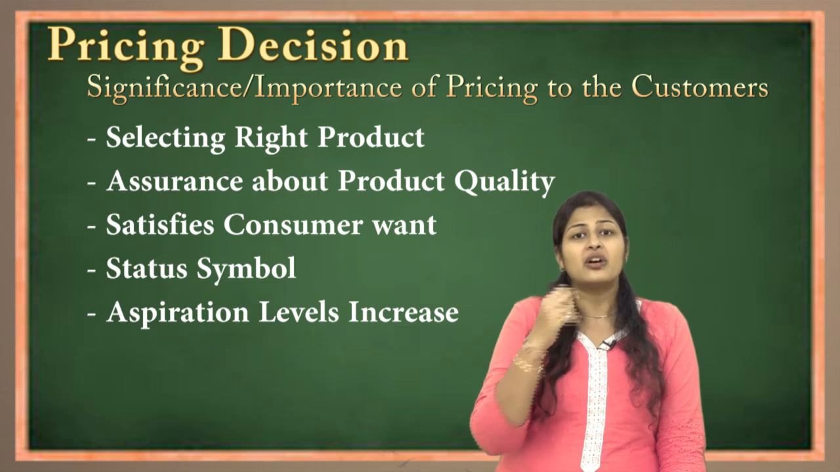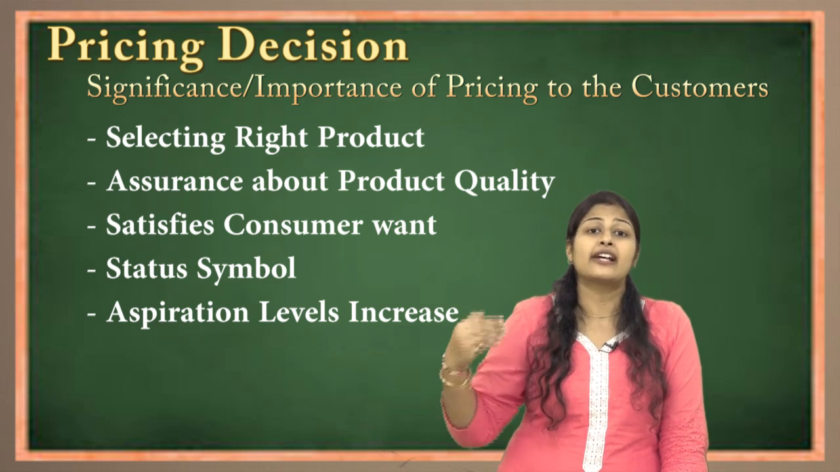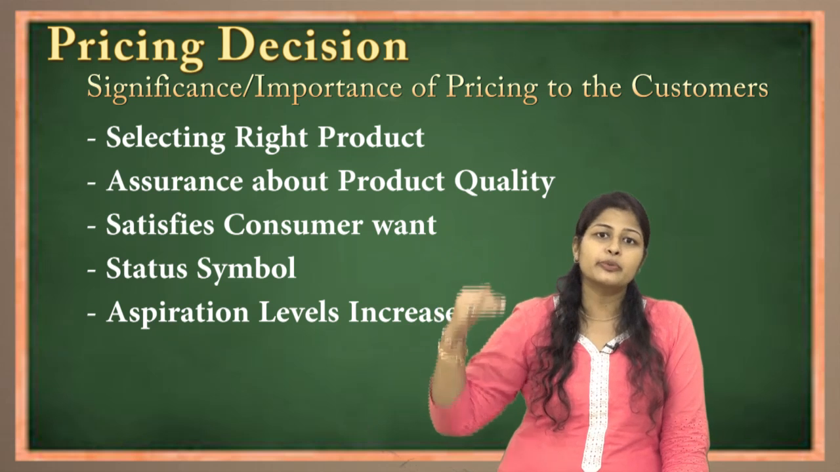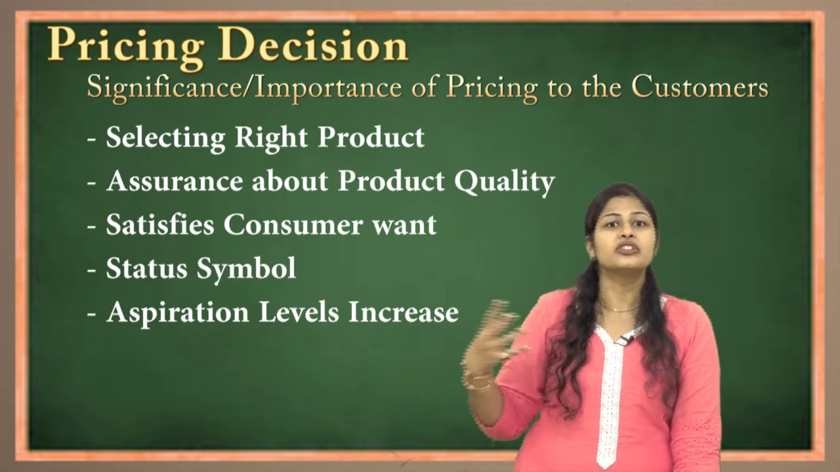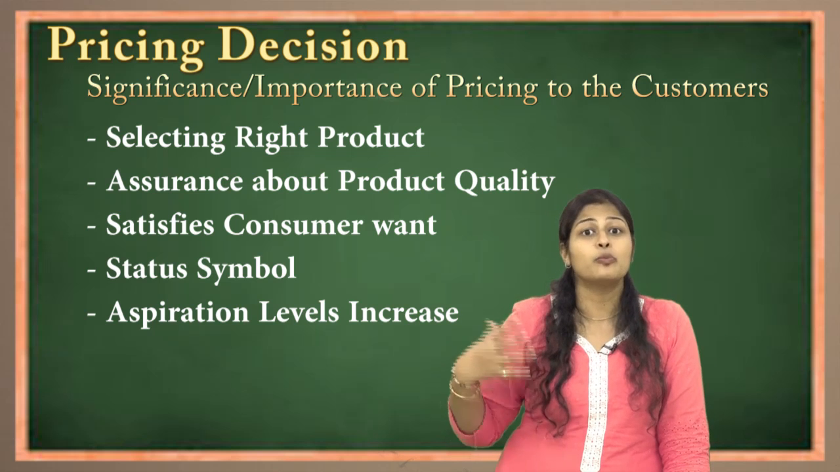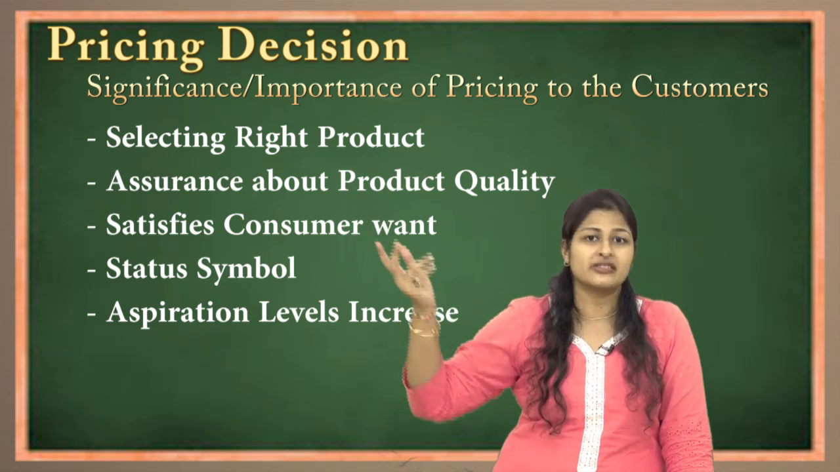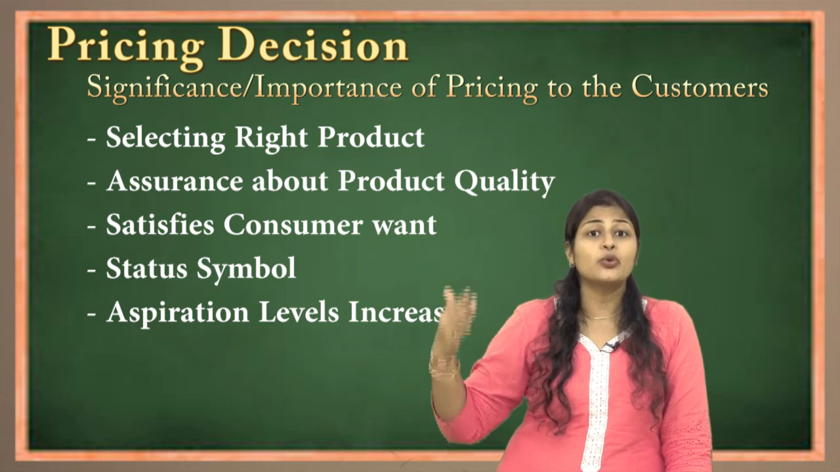So how has that happened? Because their aspiration levels are going up. Now how have the aspiration levels gone up? Because of the intense competition, competitors are introducing new products, thereby the desire to buy that product has increased from the customer end. And that too at an affordable price.